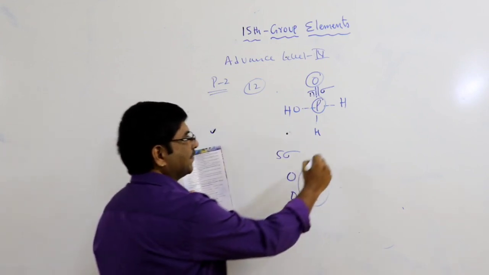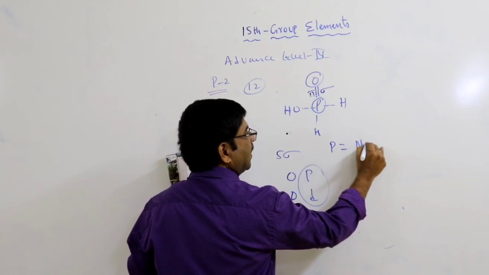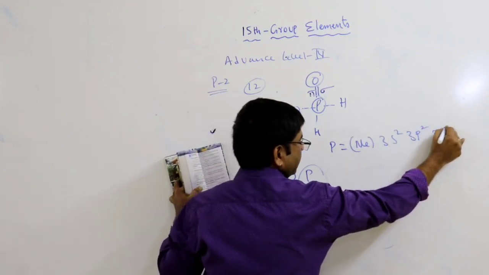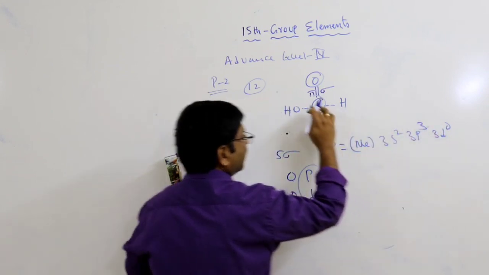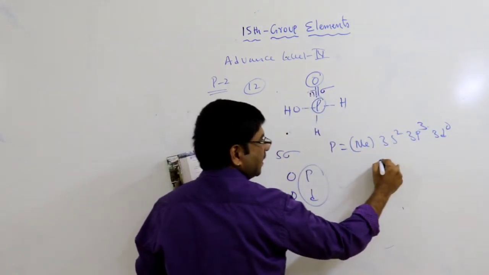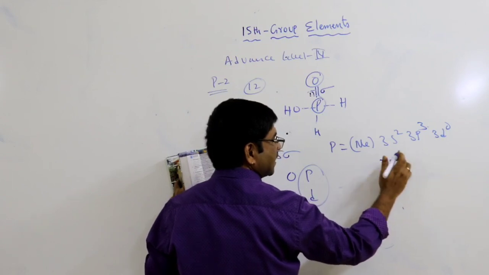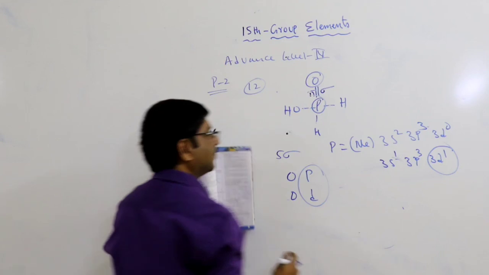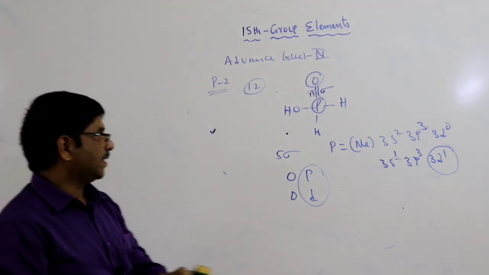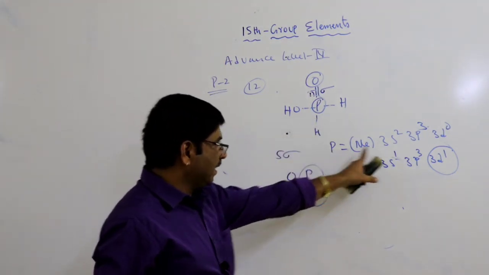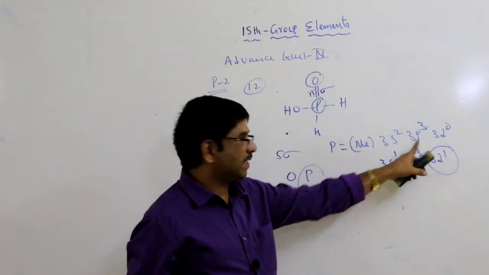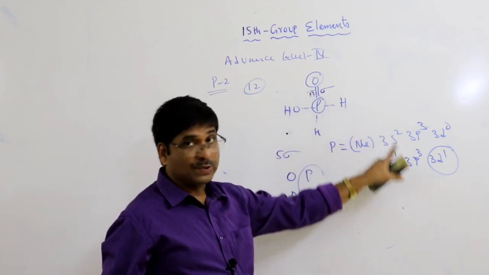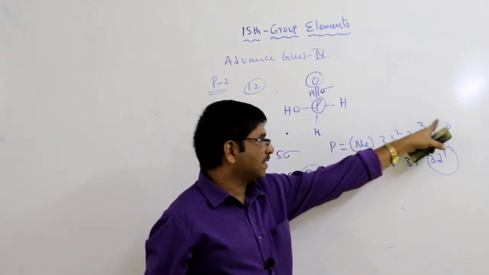Because phosphorus configuration, once you remember, is neon 3s2 3p3 3d0, but in the 5 bonds condition it goes to the excited state 3s1 3p3 3d1. Generally phosphorus goes to the excited state because it has 5 bonds, so a 3s2 electron goes to 3d.